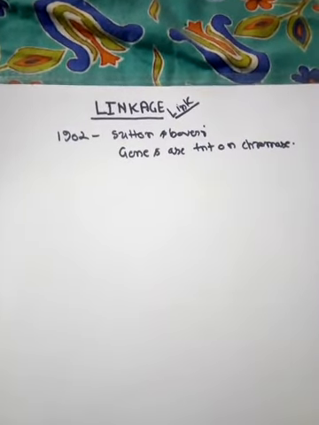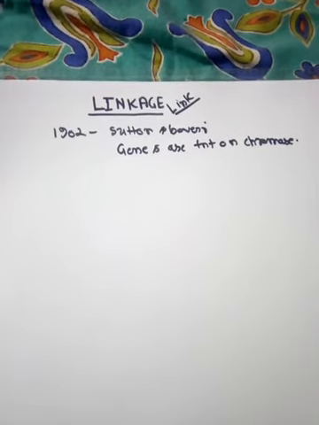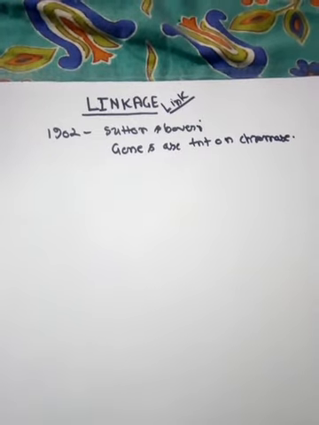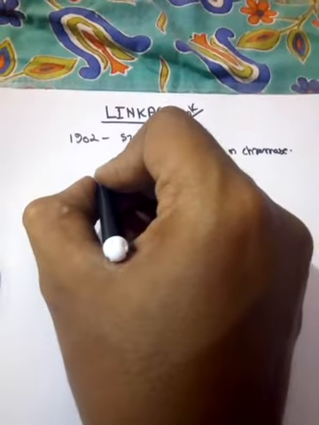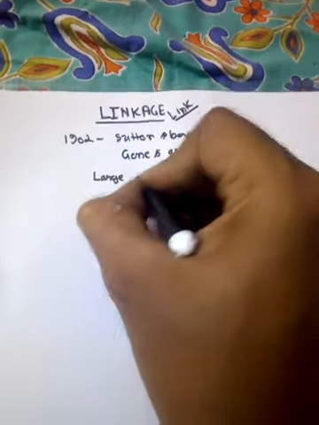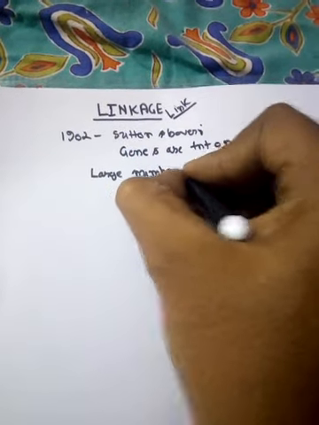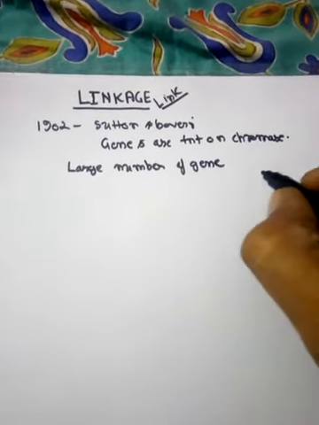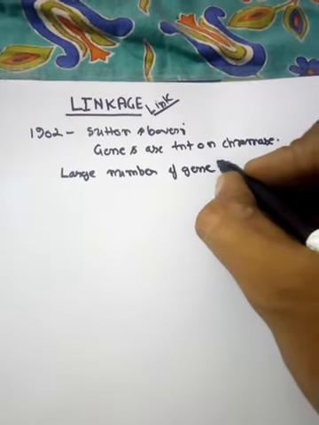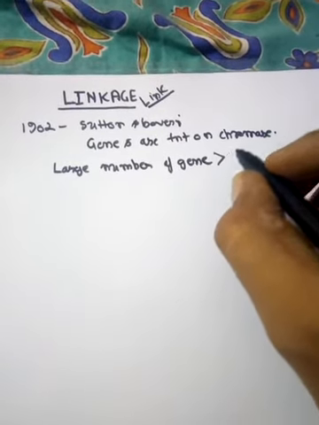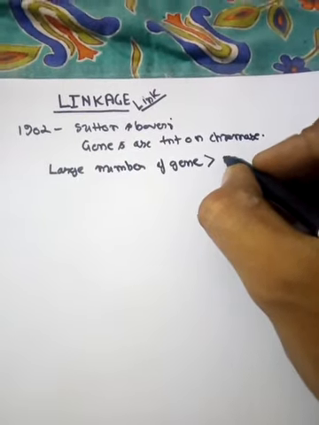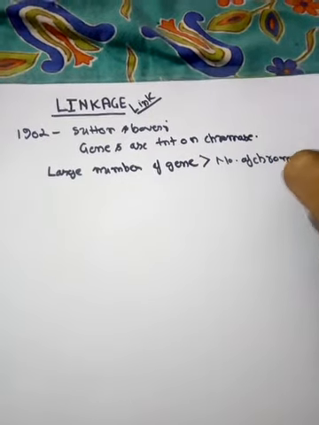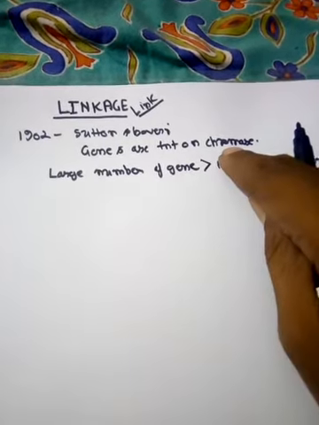Now, utilizing this knowledge, if you try to find how many characters are present in an organism, you will find an organism has thousands of characters. That means every living organism has a large number of genes, and if you compare the number of genes with the number of chromosomes, you will find the number of genes in an organism is always much higher in comparison to the number of chromosomes. That means the genes are present on the chromosomes.